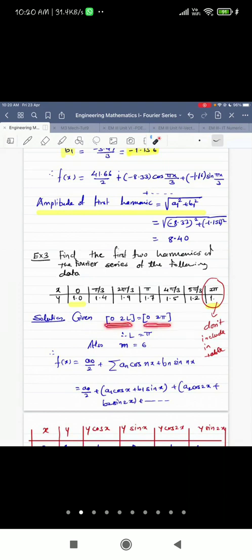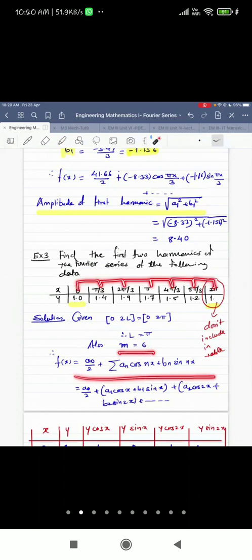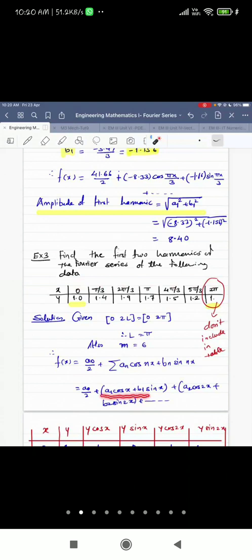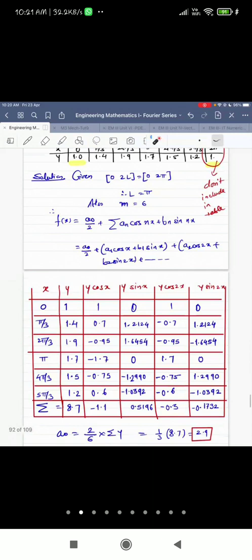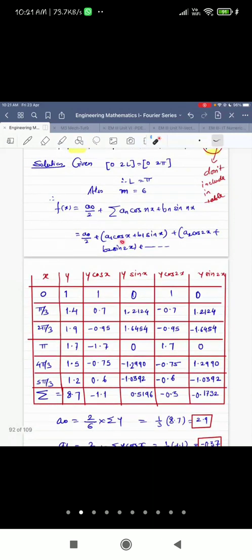And therefore, while comparing, you have to consider it completely. 0 to 2L is 0 to 2 pi, so L is pi. Now, how many subintervals are there? 1, 2, 3, 4, 5, and 6. These are the subintervals, so those are 6. Then the formula is written, then the 2 harmonics are written. A1 cos x plus B1 sin x is the first harmonic, and A2 cos 2x plus B2 sin 2x is the second harmonic. The value of L is pi, due to that we are getting nx here. Now what we need are the A1 term, B1 term, A2 term, and B2 term.